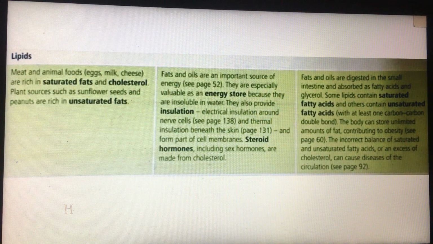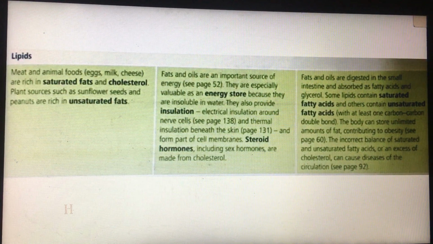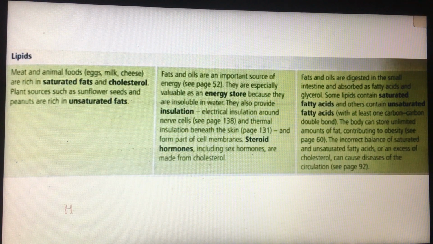Now, the functions of lipids. Actually, we have many functions for lipids. The first one, lipids are an energy store. You have to know that lipids are an energy store because they are insoluble in water. So why do lipids store energy? Because they are insoluble in water.